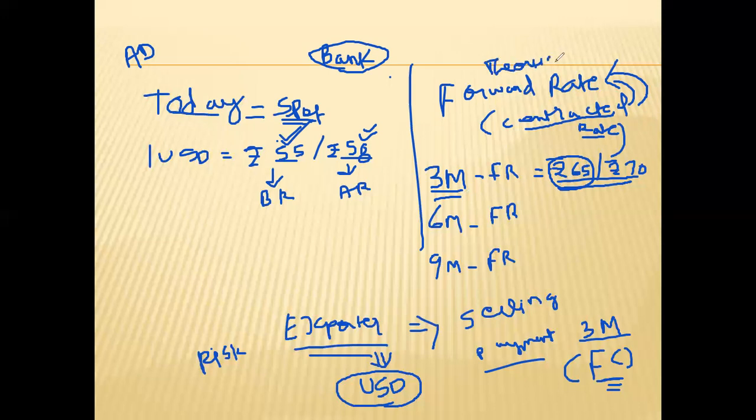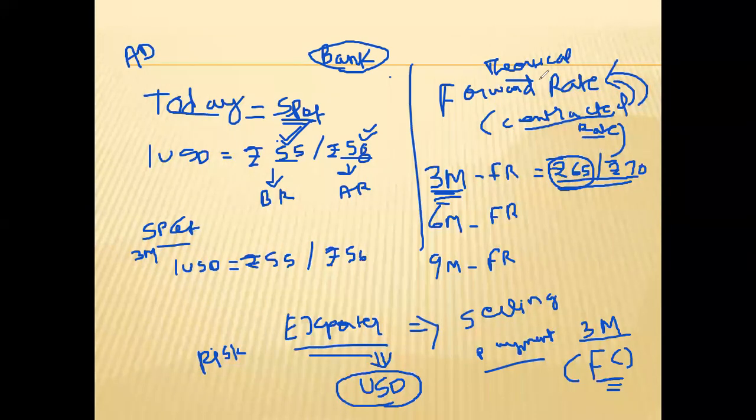This is based on some mathematical formula. On the date of receipt, that will again be there in the spot market. Okay, if on the actual date of selling the foreign currency, after 3 months, the actual rate is, you can say, 55 to 56. Now see, since the exporter has entered into a contract, he can sell at 65.